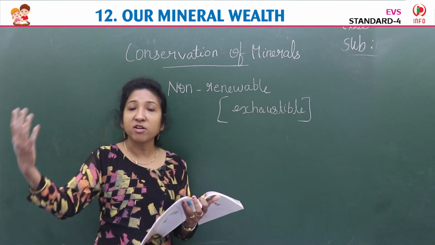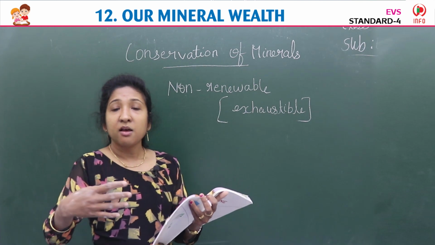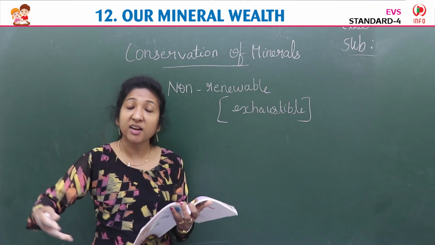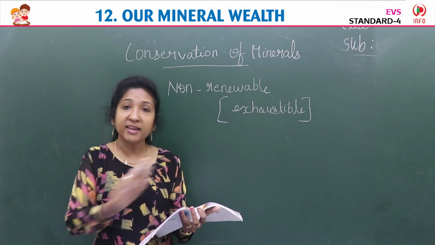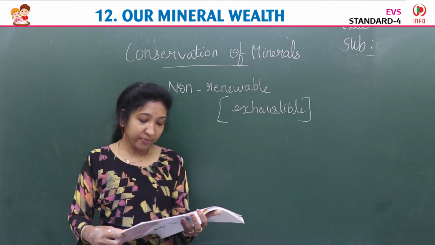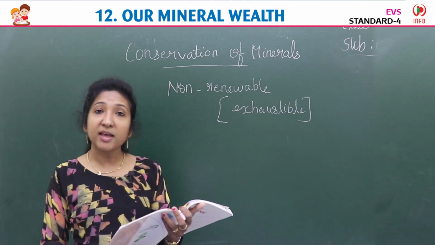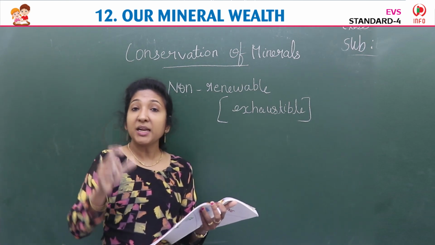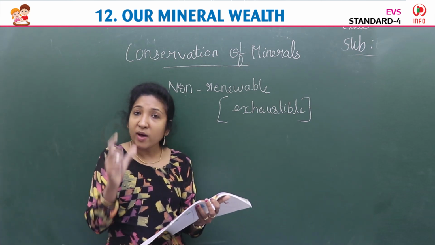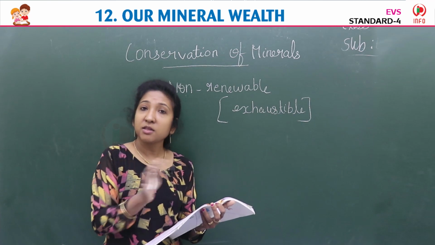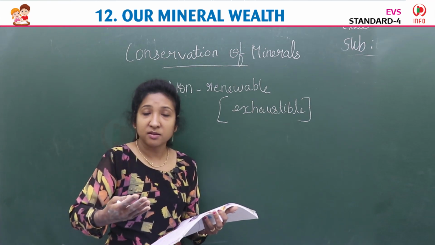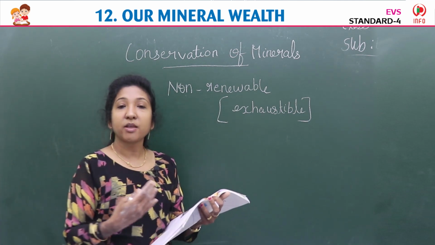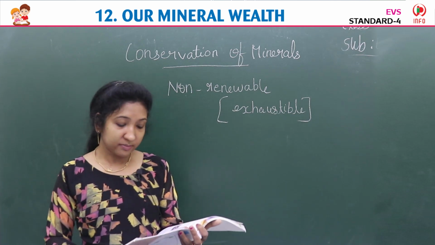Like wind, rain, water, these are things in nature itself. We can use it and use it and use it. We can recycle it or we can reuse it. But this kind of thing we cannot reuse. That kind of minerals or resources are called non-renewable resources. It means they are exhaustible, they are available in limited quantity, very few are there. So once it has been used up, it's used. Again we cannot use it. Reuse is not possible. That's why it is called exhaustible or non-renewable resources.